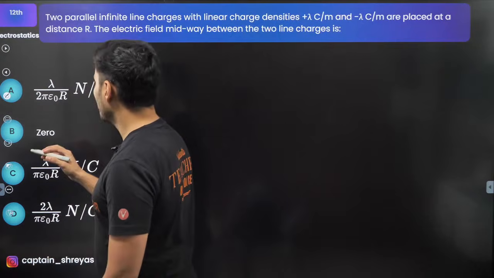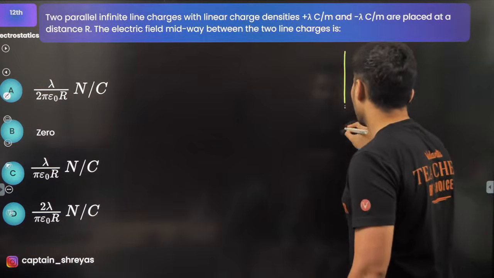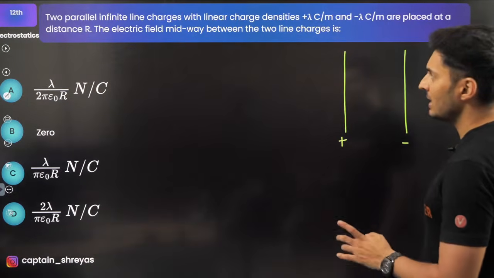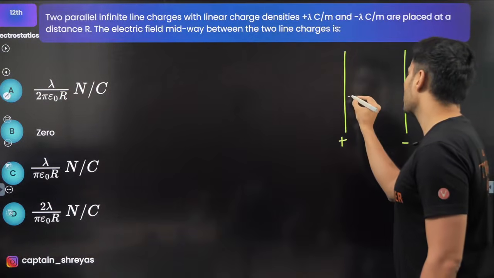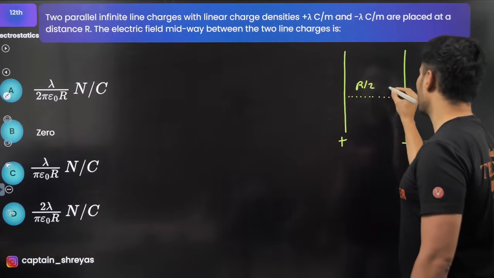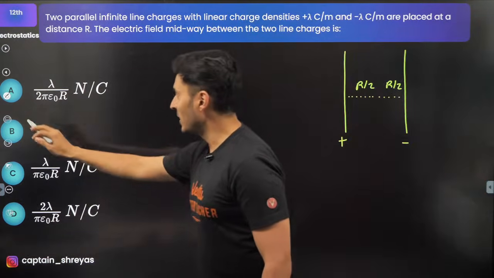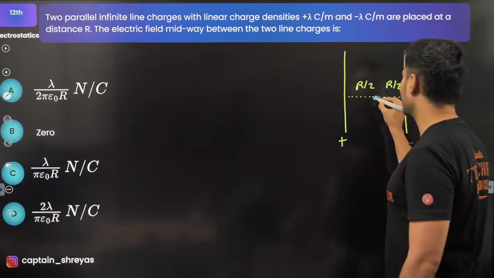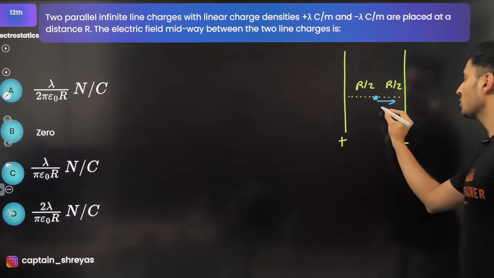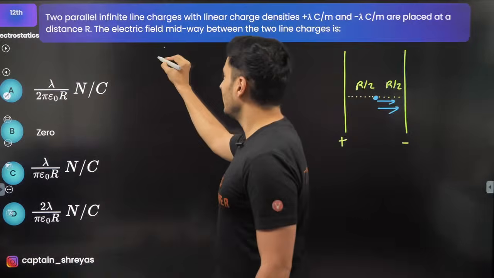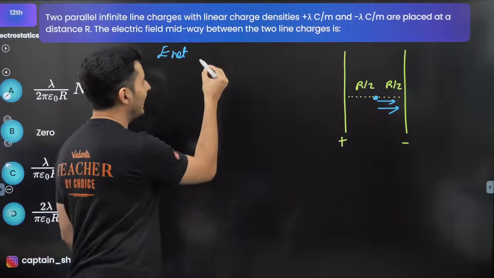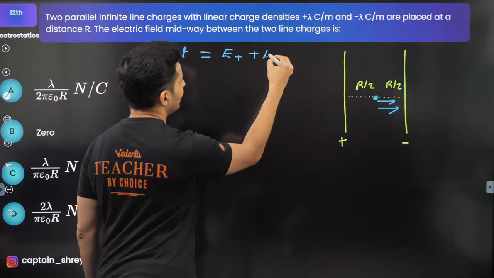All right, so let's try to do this question. Two parallel charges, this is plus, this is minus, plus lambda and minus lambda at a distance of r. The question is, what is the field midway? So this is basically r by 2, this is also basically r by 2, and we have to find the field exactly over here. Now please understand, because of this positive charge, the field will be this way. Because of this negative charge also, the field will be like this. In fact, the net field will not cancel. A lot of people think the answer should be 0. No, it is not 0. It will add.